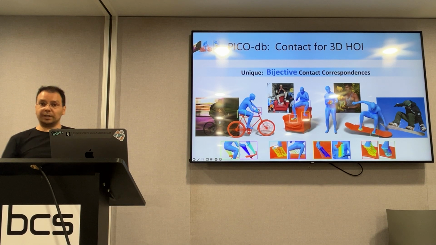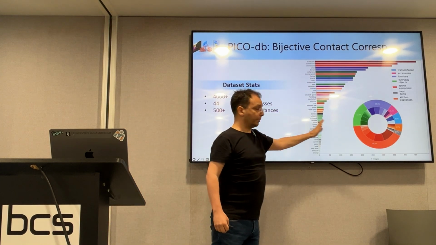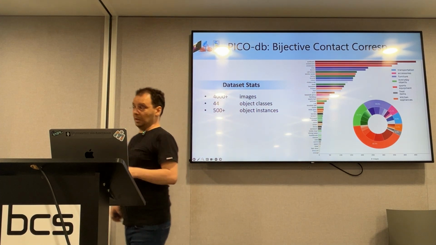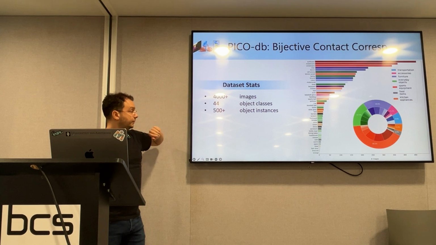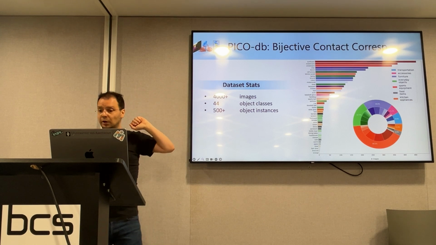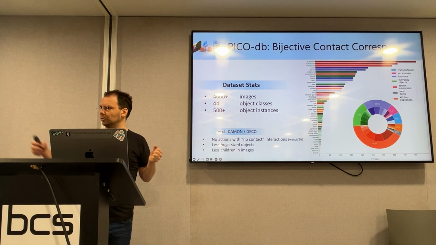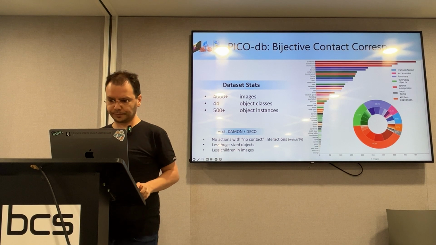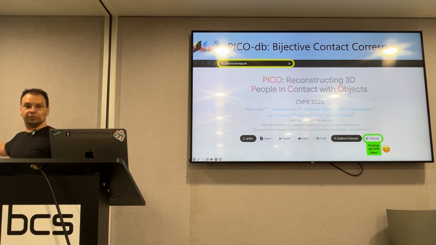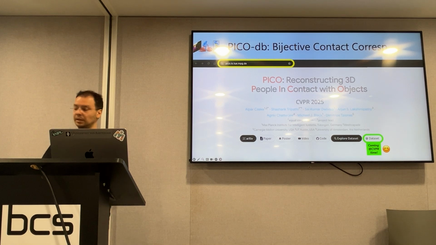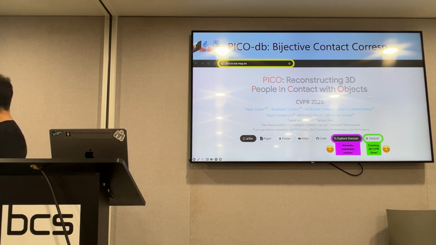We built on top of the DECO or Damon dataset that we introduced earlier. So the statistics look similar. Again, some kind of heavy-tailed distribution, but it is quite rich. We have 4,000 images, more than 500 object instances, 44 object classes. There are some differences with respect to the previous dataset because we do some curation, but I will not bother you with this. You can go to the project website, and the dataset is coming soon, within the next 2 weeks, before CVPR. But we already have a dataset exploration webpage, so you can go there, and there is a